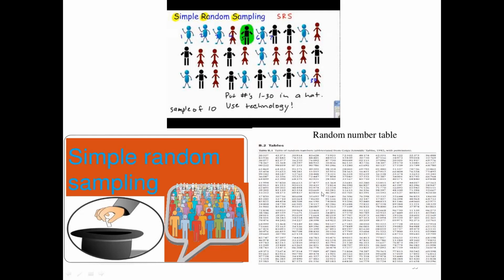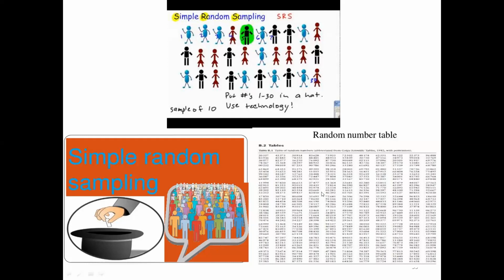So what has happened here? Neither I nor the study subjects have any idea who is going to be part of my study. Please keep in mind, let me explain it again. In probability sampling techniques, neither the person who is including the subjects in the study nor the person who is going to be part of the study has any idea who is going to be in the study.